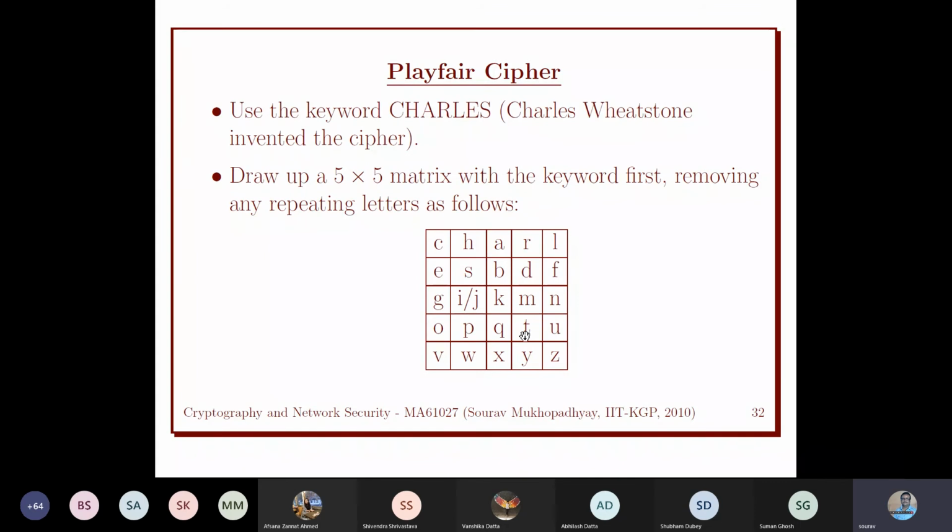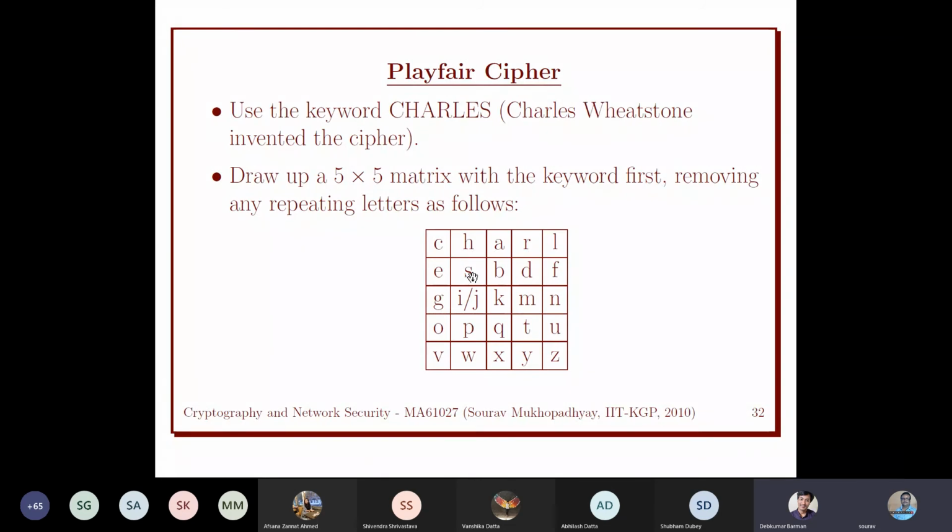What will this be? Any suggestion? If we have EB as plaintext.